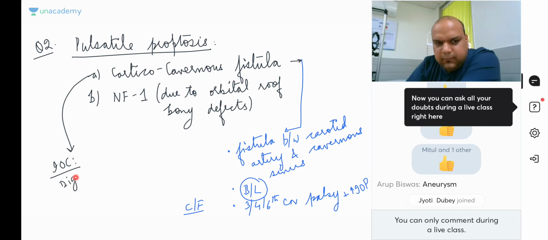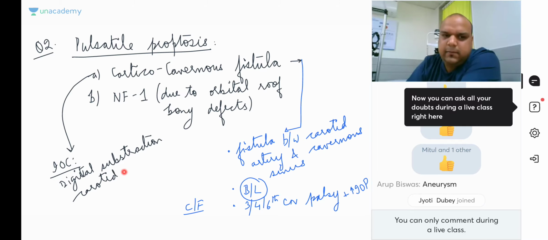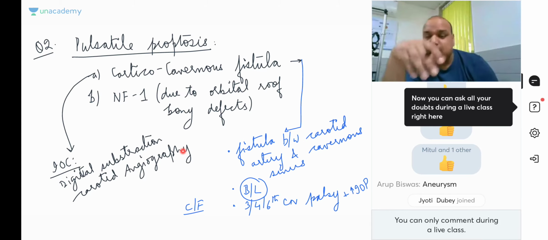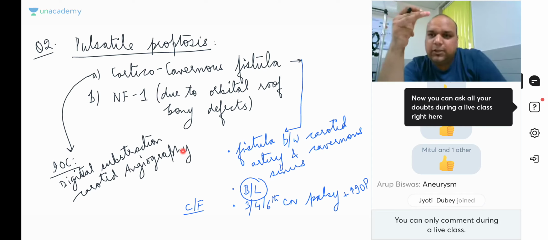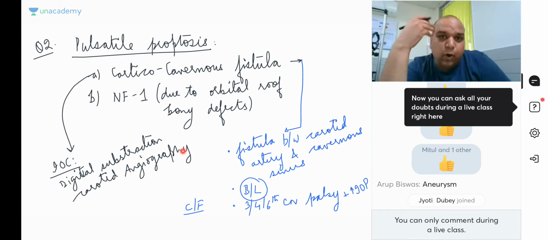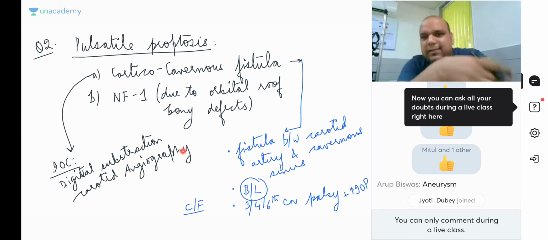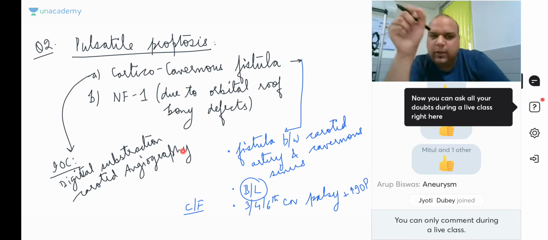Digital subtraction carotid angiography. Yes, DSCA, everybody. Angiography. Done. I hope there is no confusion on this. So these are two conditions: orbital varices and keratico-cavernous fistula, which have totally different features: unilateral, bilateral, increases on bending forward. This is pulsatile. This also presents with other ocular signs of third nerve, fourth nerve, and sixth nerve palsy. So basically, there will be no ocular movement. Third nerve, fourth nerve, sixth nerve, all the extraocular muscles are paralyzed, and along with that, there is increased IOP. Whereas in orbital varices, you will not find usually any other ocular clinical features.